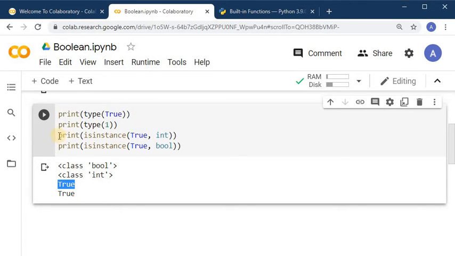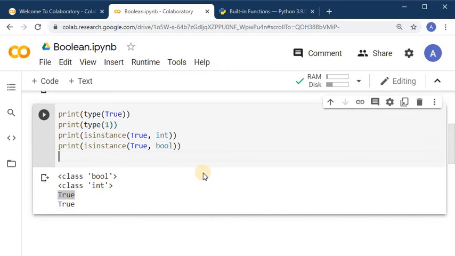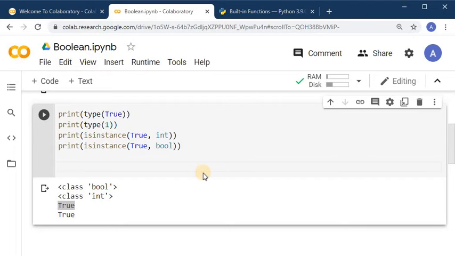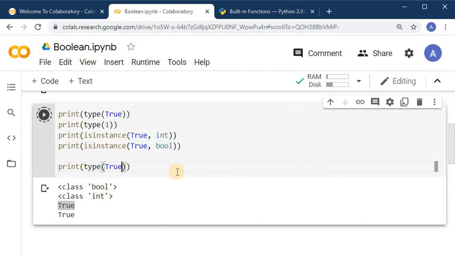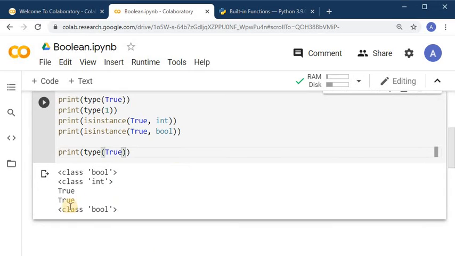By these two statements we can be sure there is some parent-child relationship. So what is the immediate class of the True or False data type? Let's check. If I check the type of True, we are getting bool, that is boolean.